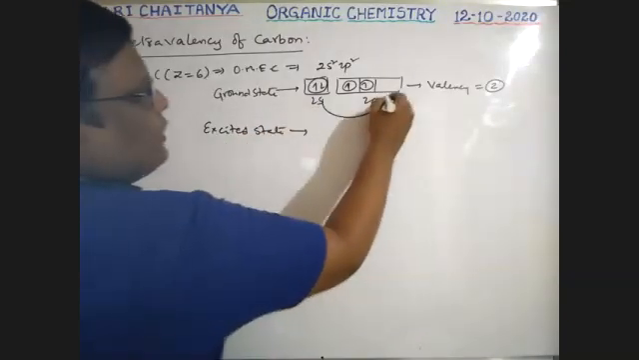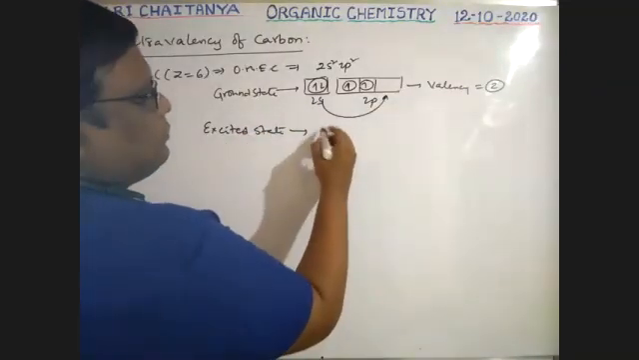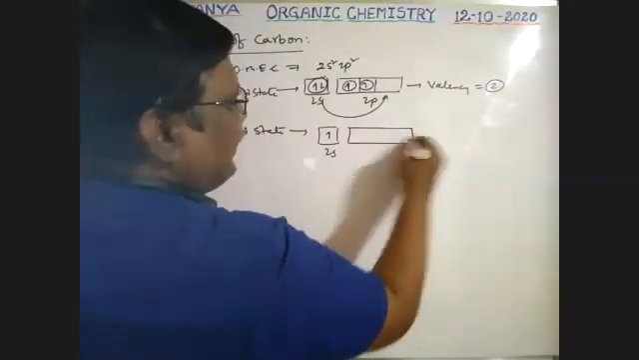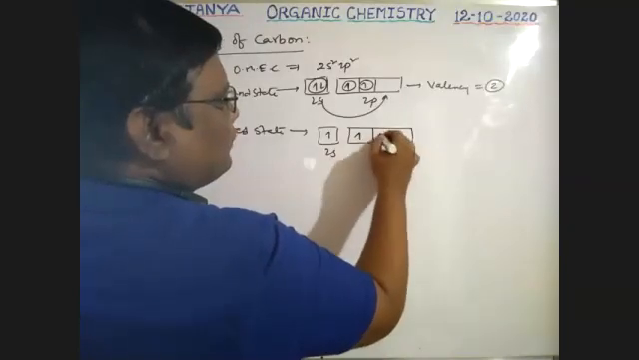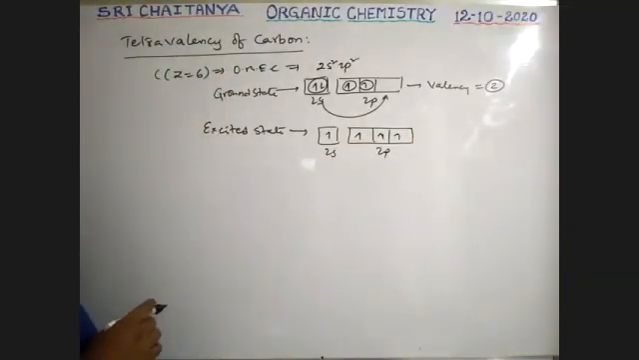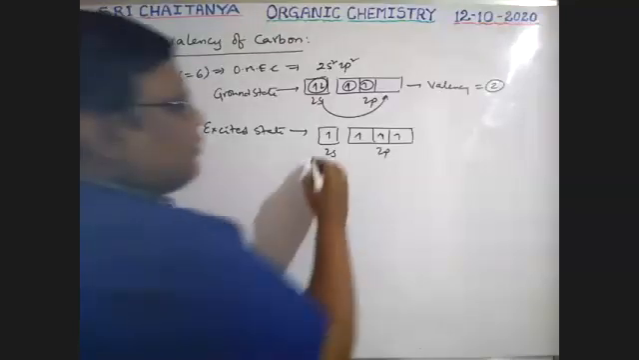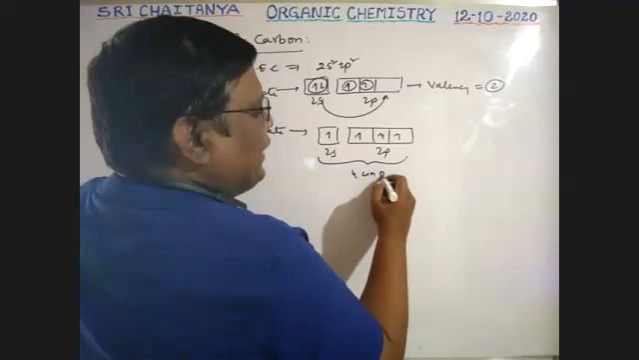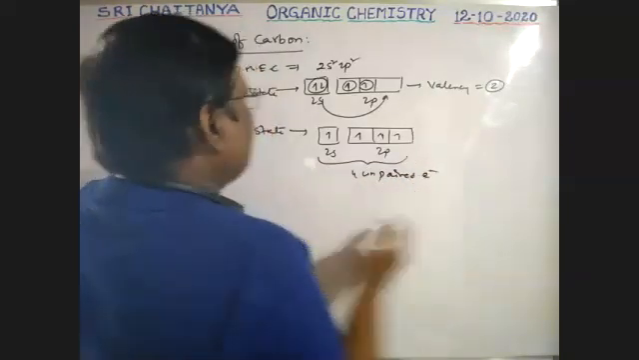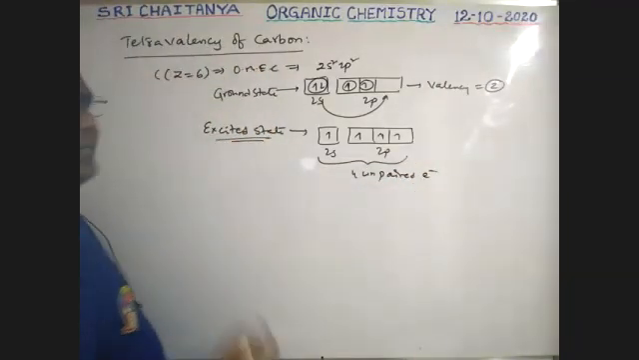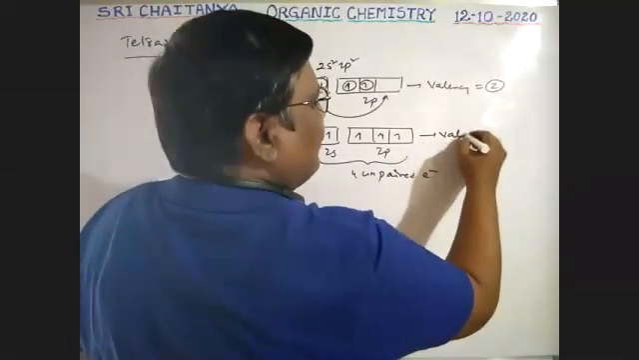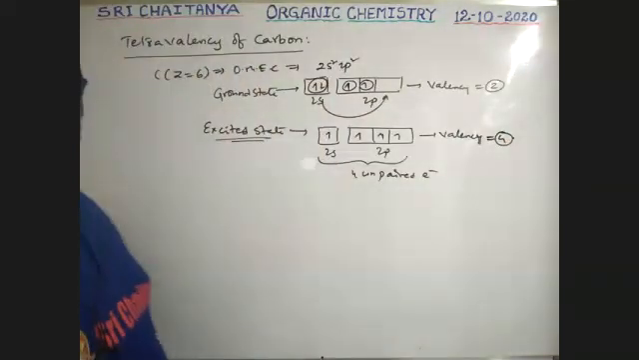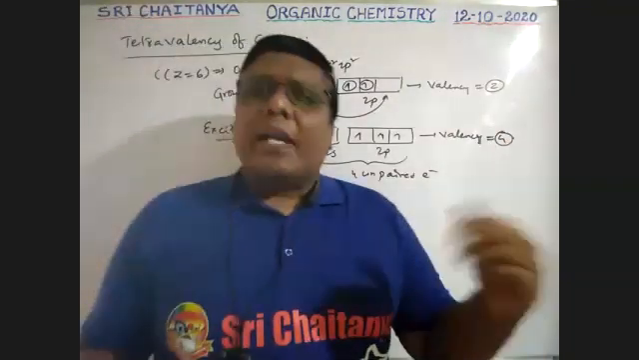That is, this electron is excited from there to here. So the configuration is 2s1 2p3, giving 3 unpaired electrons in p, that means total 1, 2, 3, 4, total 4 unpaired electrons in the excited state, boys. That is why valency is equal to 4. That means carbon is easily excited.